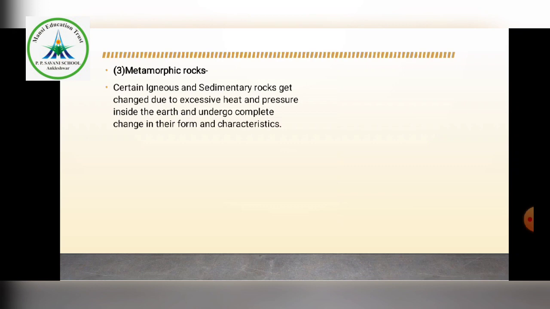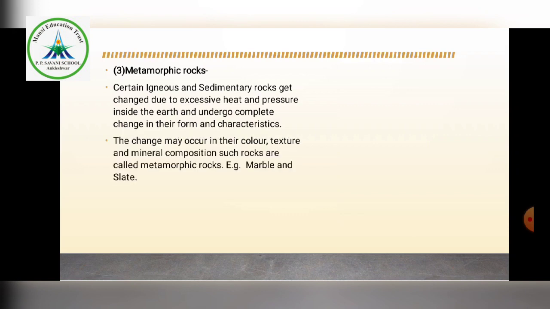Entirely the characteristic of a particular rock changes because of heat and pressure inside the earth, and the rocks formed in such a way are called metamorphic rocks.